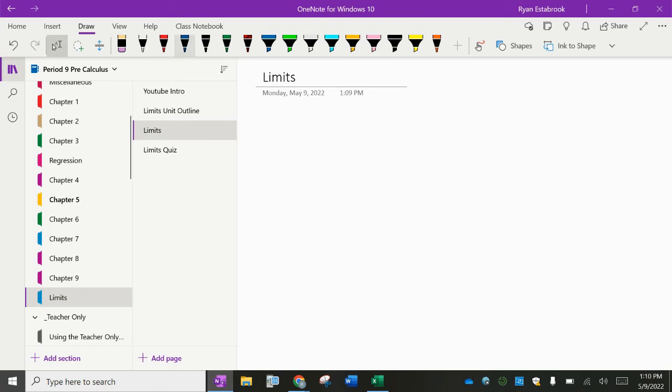Okay, so the idea of a limit is the intended output of a function, and that sounds kind of technical. Let's talk about it in a slightly different way. So we have Jenna, we have Peyton. They decided that they want to meet at, let's say they're going to meet at Burger Local.